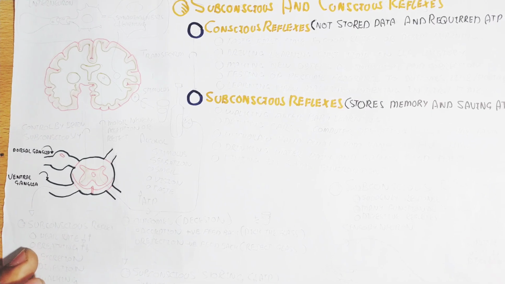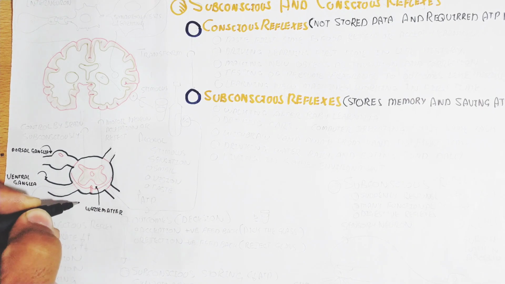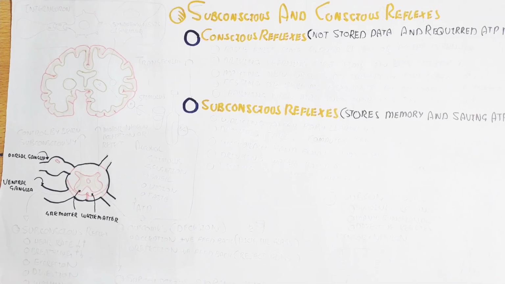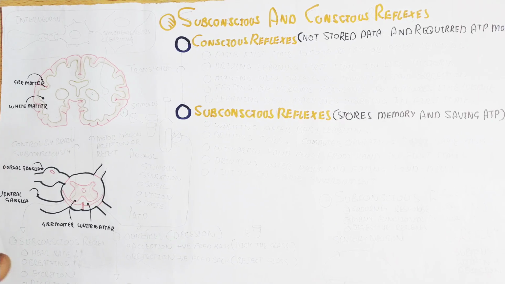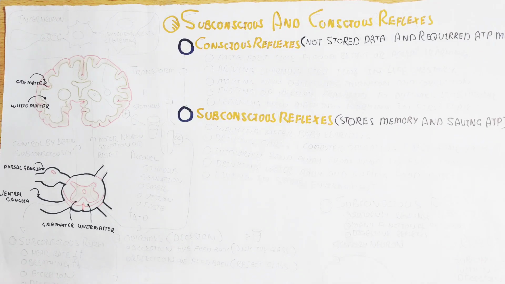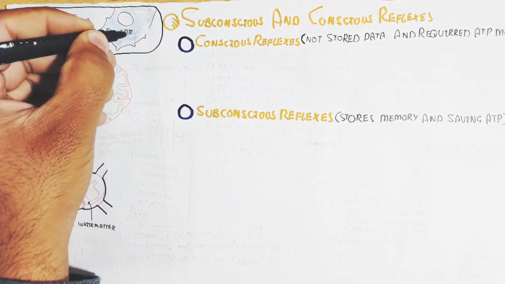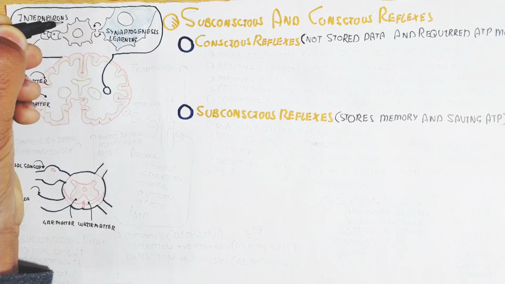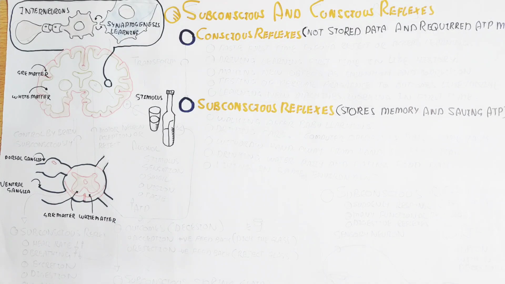The central nervous system contains the brain and spinal cord, while on the other hand the dorsal ganglion and ventral ganglion contain sensory and motor neurons, which is the peripheral nervous system, PNS. The gray matter is present in the spinal cord in a butterfly-like structure, surrounded by the white matter. In the brain, the gray matter surrounds the white matter inside, which contains interneurons and motor and sensory neurons, but mostly interneurons, which undergo synaptogenesis for learning.